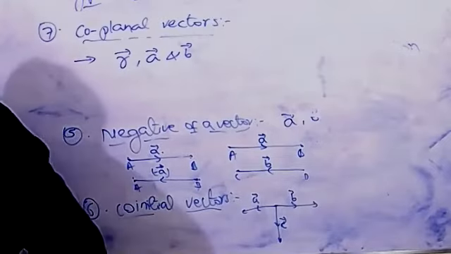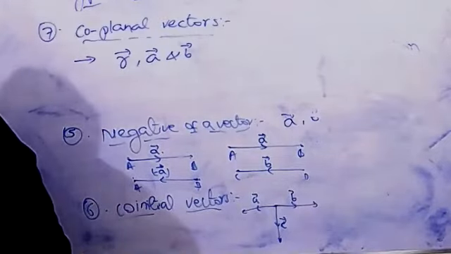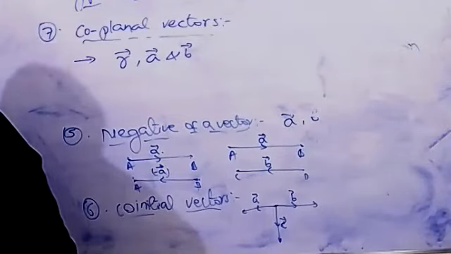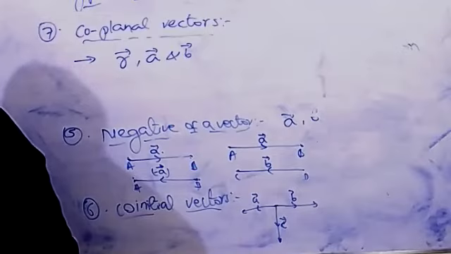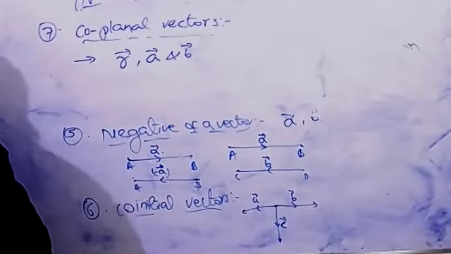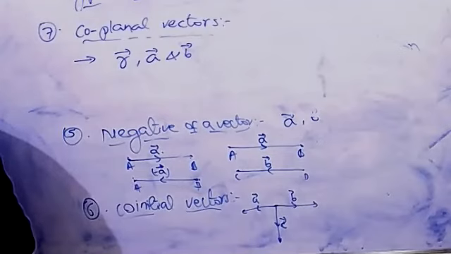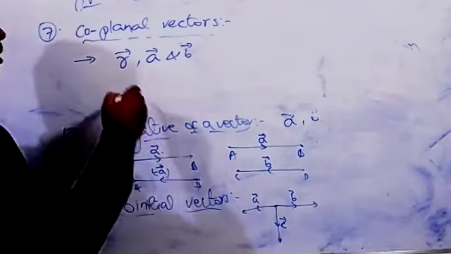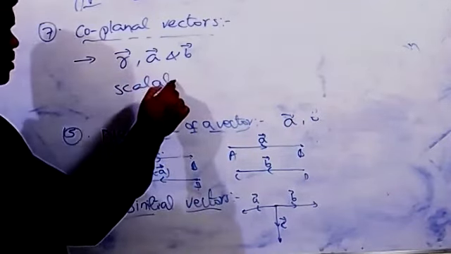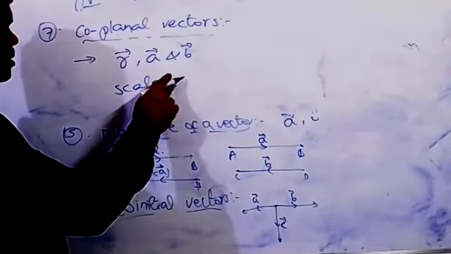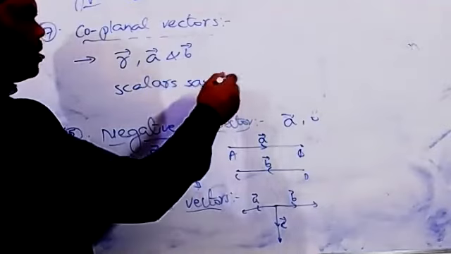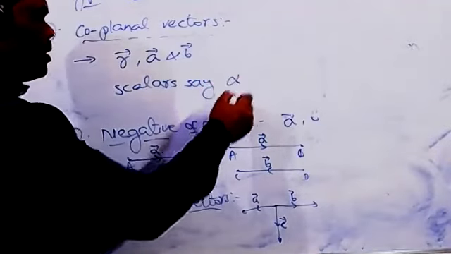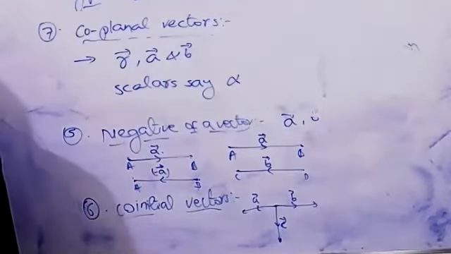Three vectors R, A and B are coplanar if there exist scalars, say alpha and beta. Alpha comma beta are the two scalars here.